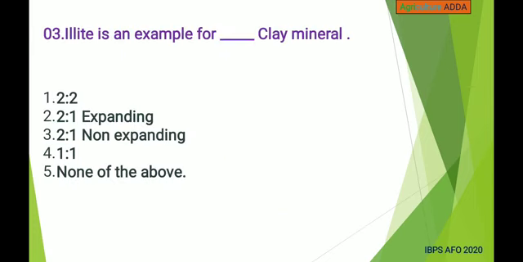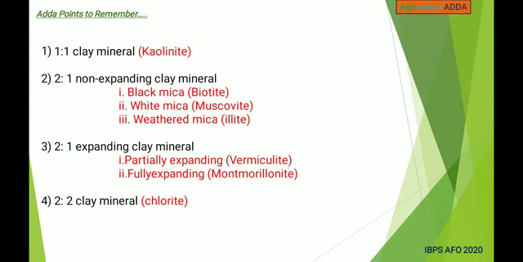Next, illite is an example for dash clay mineral: 2:2, 2:1 expanding, 2:1 non-expanding, 1:1, none of the above. Answer is 2:1 non-expanding. 1:1 clay mineral is kaolinite, and 2:1 non-expanding clay minerals examples are black mica, that is biotite mica, white mica, muscovite mica, and weathered mica, illite mica. And 2:1 expanding clay minerals are partially expanding, that is vermiculite, and fully expanding, that is montmorillonite. And 2:2 clay mineral is chlorite.